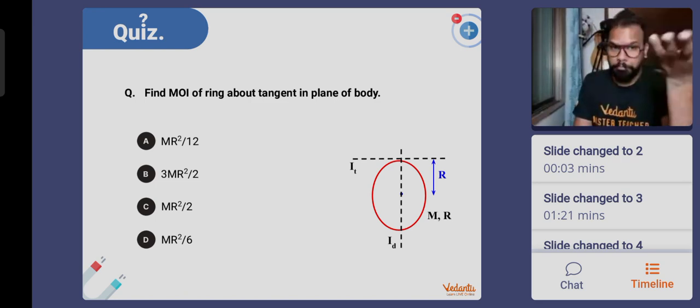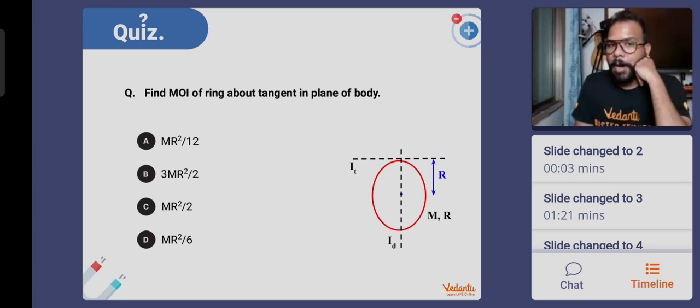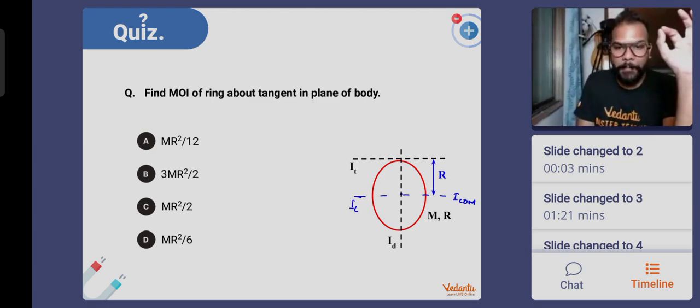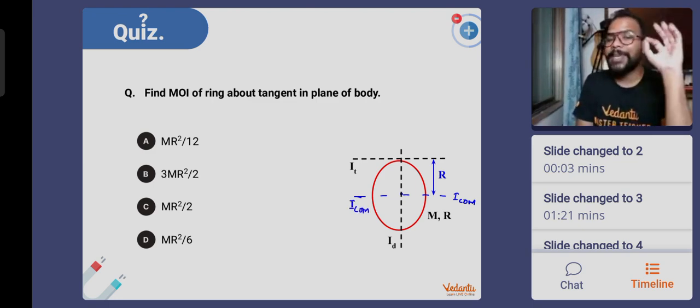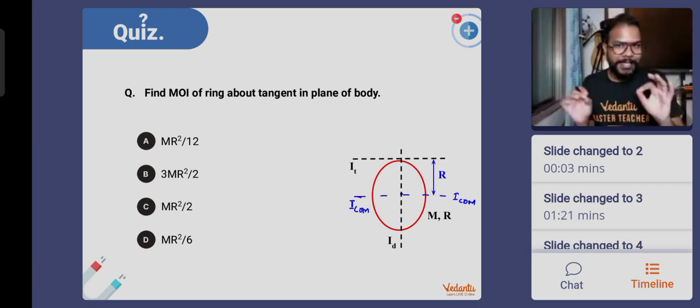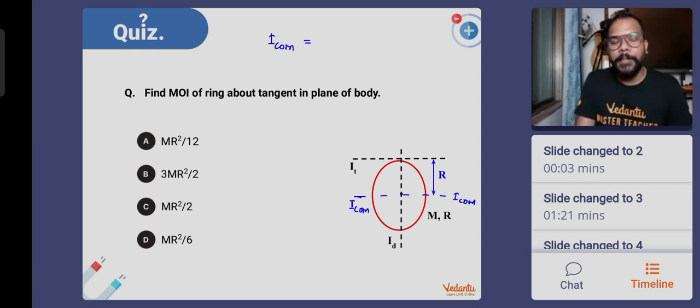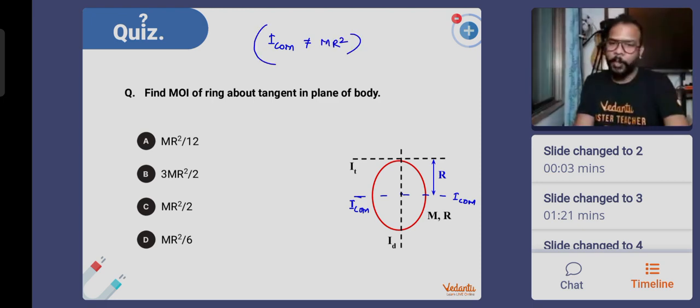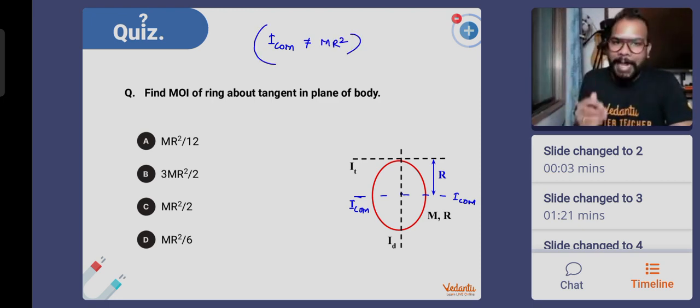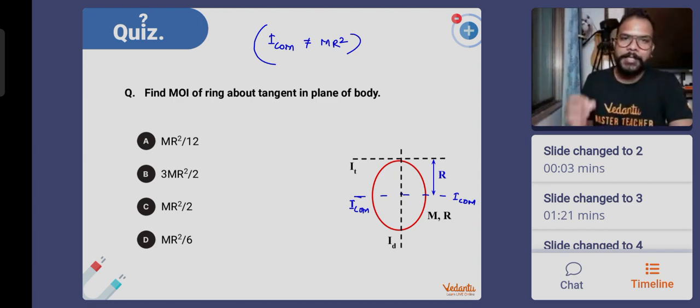Try to find out the moment of inertia of the ring about a tangent in the plane of the body. If you know the moment of inertia about this axis, if you know this ICOM, remember this is a ring, ICOM is the axis passing through the diameter. ICOM is not mr square. ICOM is not mr square. I'm clarifying this, or rather I'm stopping you from making that mistake. This is one very important thing that I'm telling you. We have just now found ICOM, and now the question is not of the perpendicular axis theorem. The question is of the parallel axis theorem.